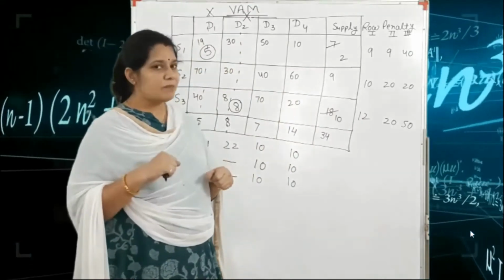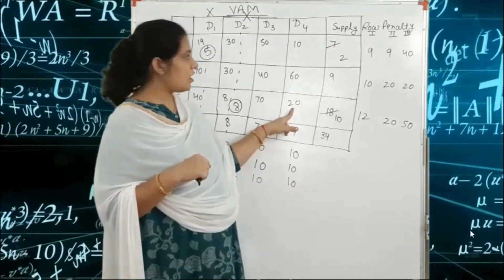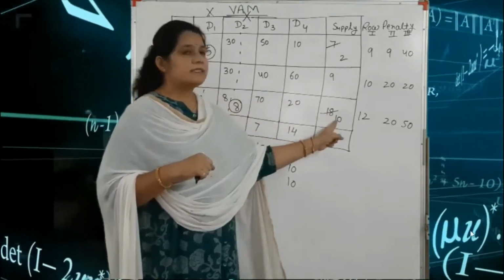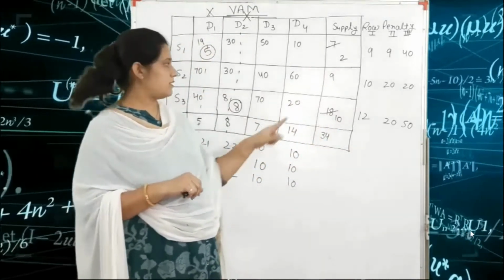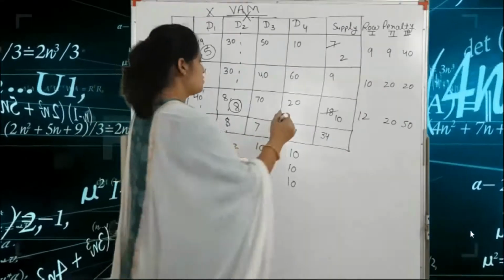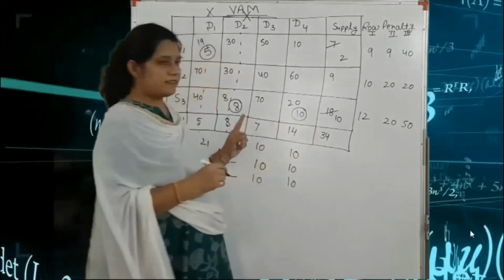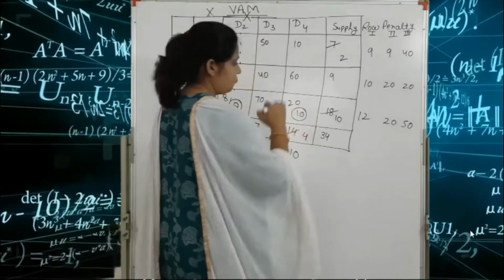What is the minimum number? The minimum number is 20. Here we allocate: our supply is 10 and the demand is 14. So we put 10 here. Immediately, we write the remaining 4.